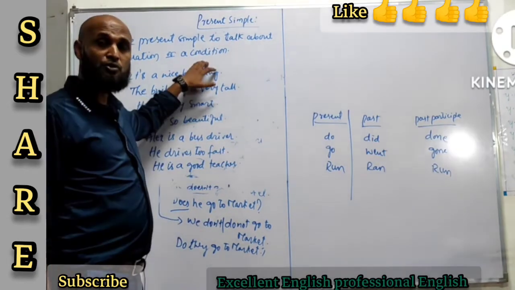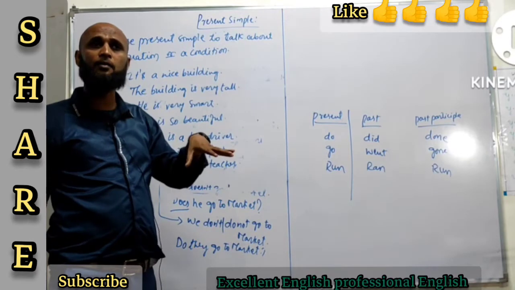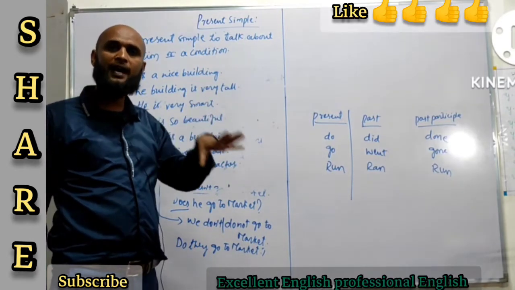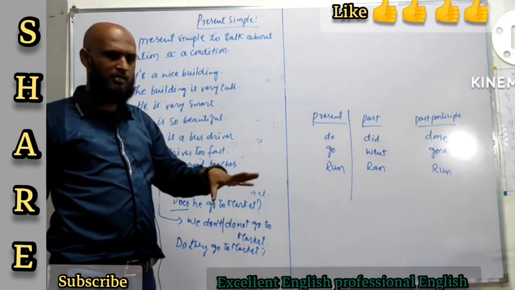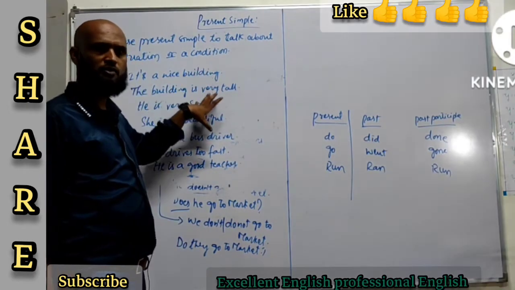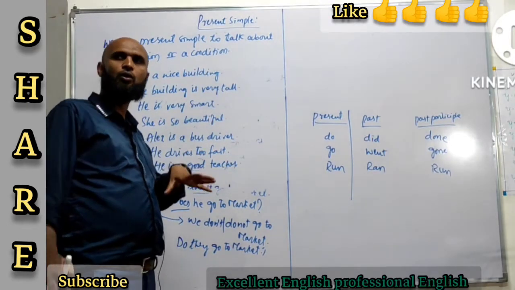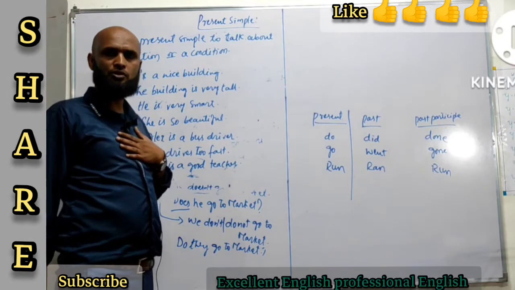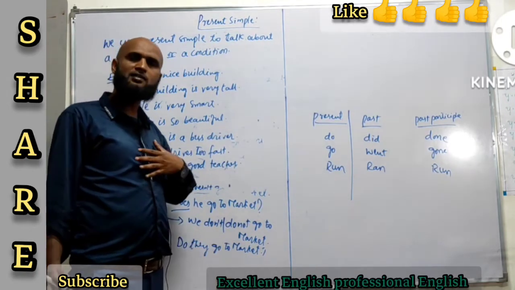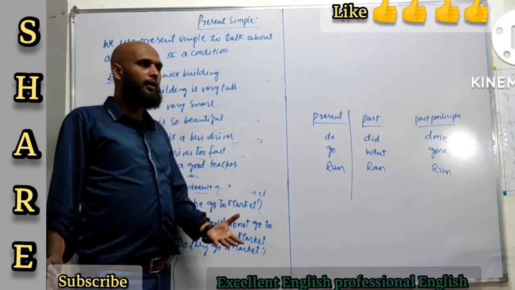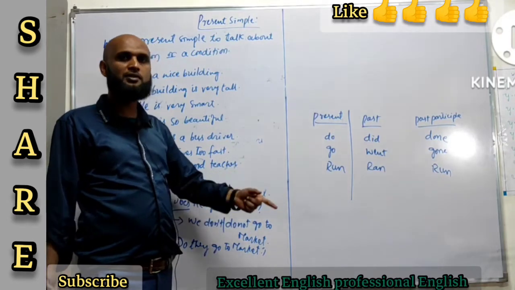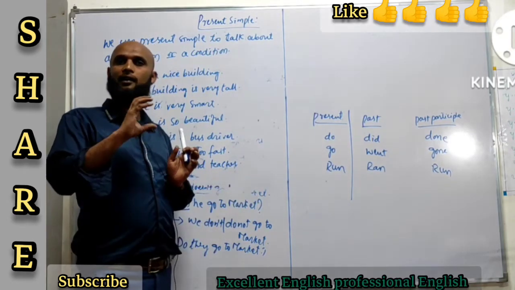So, we even use present simple to describe a permanent situation, something which is permanent, something which is a fact. When we talk about a permanent situation or a fact, that is when you're going to use present simple. I am a teacher. That's a permanent situation. That's a permanent arrangement. That's my profession. I am a teacher. I am teaching.